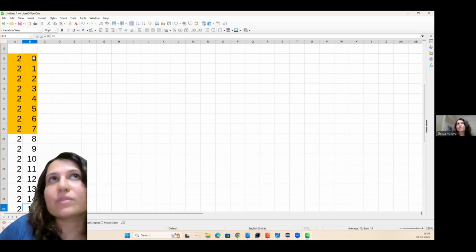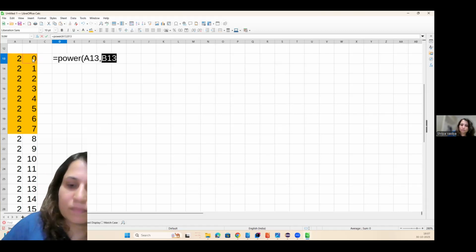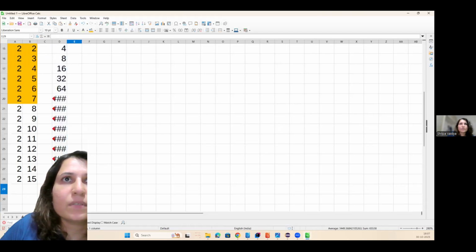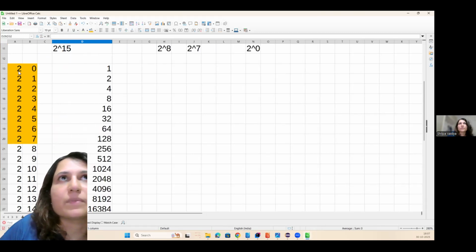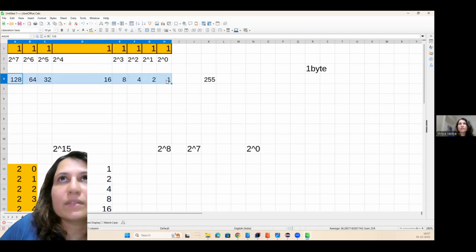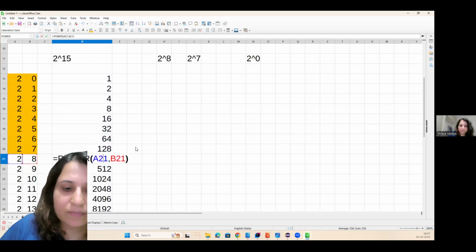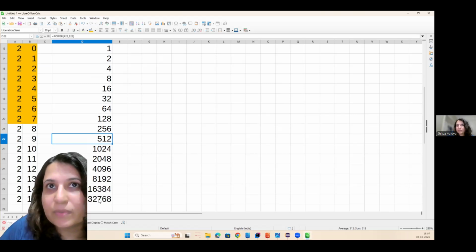Now, what is this 2 raised to 0, 2 raised to 1? If you want to know, you can use something called power of 2 comma 0, which is 1. And if I just drag this, you will get to know. See this one. So you got 1, 2, 4, 8, 16, 32, and all the way up to 128. The same thing is here. Now the next byte, 2 raised to 8, will be 256. Then 512, then 1000 something, all the way up to 32,768.